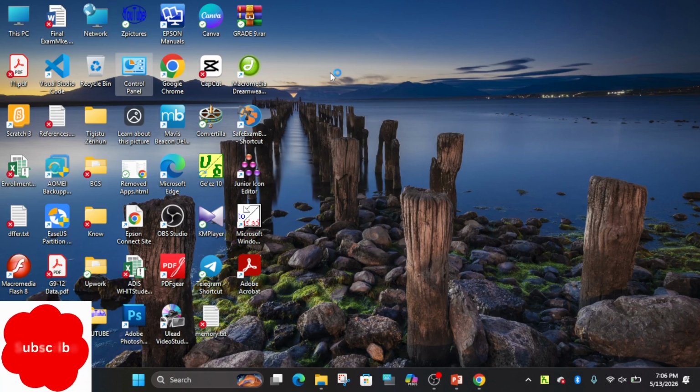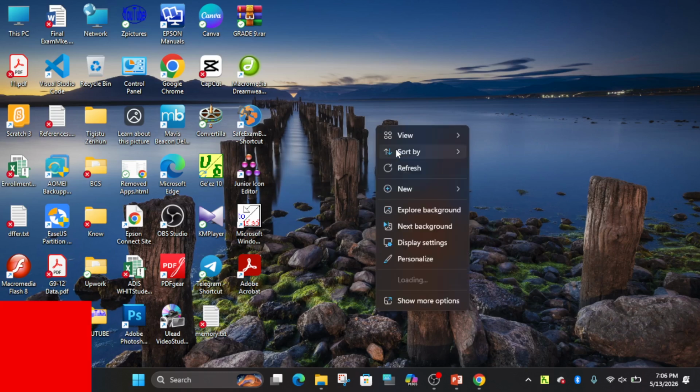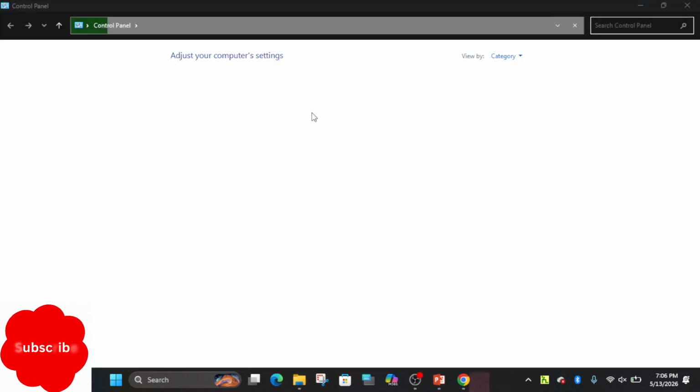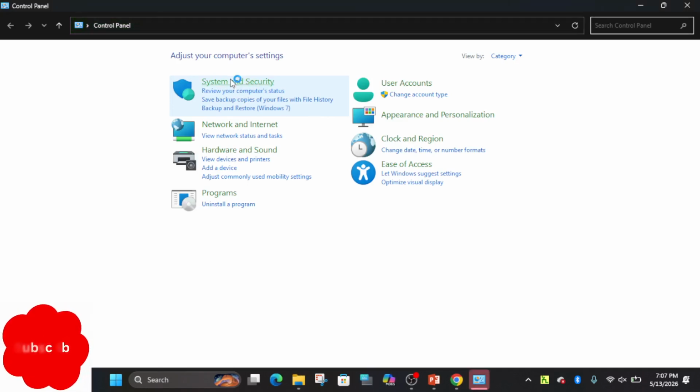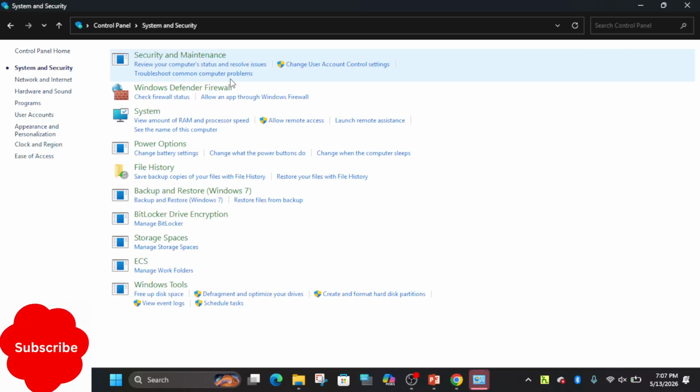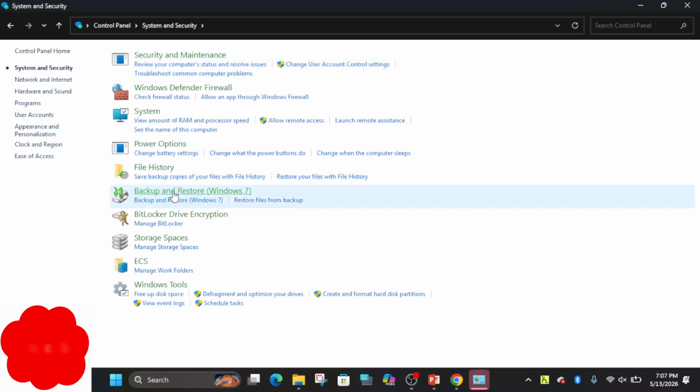There is System and Security. Then here is Backup and Restore.